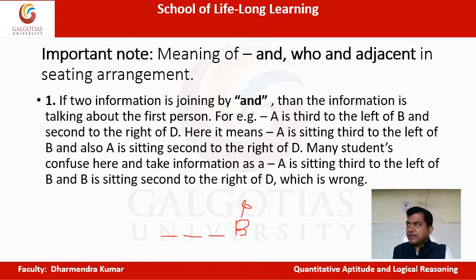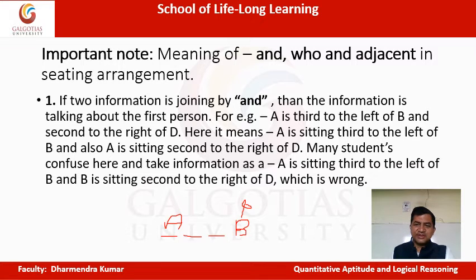Up here it is written, A is third to the left of B. First, second, third to the left of B. This is what third to the left means, correct? And second to the right of D. Now for whom is this telling second to the right? A is third to the left of B and second to the right of D. So this "and" is for A. A is third to the left of B and A is second to the right of D.